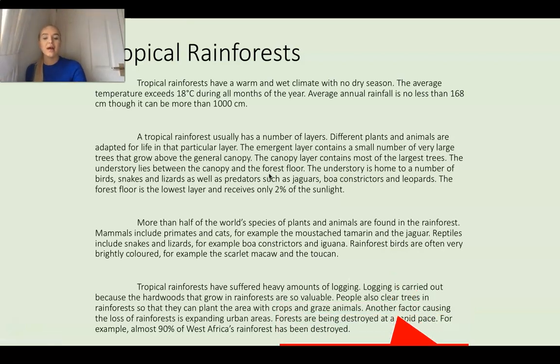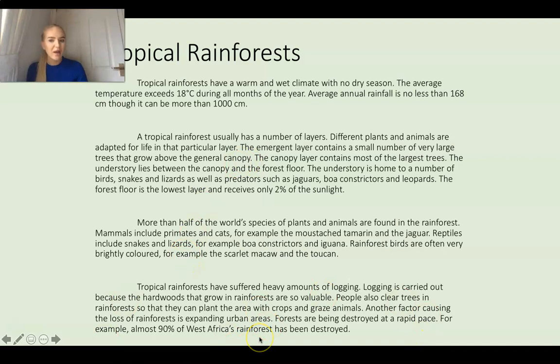And you've got here, more than half the world's species of plants and animals. Mammals include, reptiles include, rainforest birds. What's that talking about? Is it talking about the trees? No, it's not, is it? It's talking about the types of animals. Well done. So far we've got climate, structure and animals.